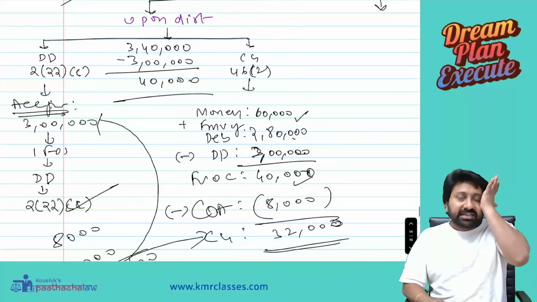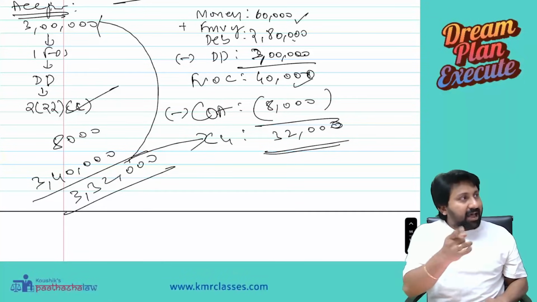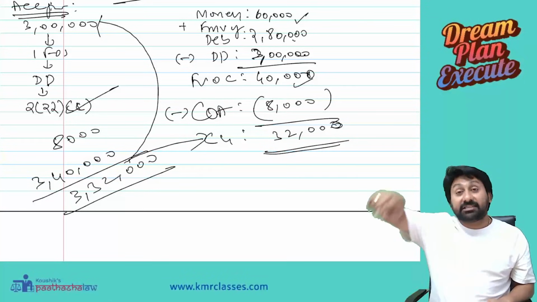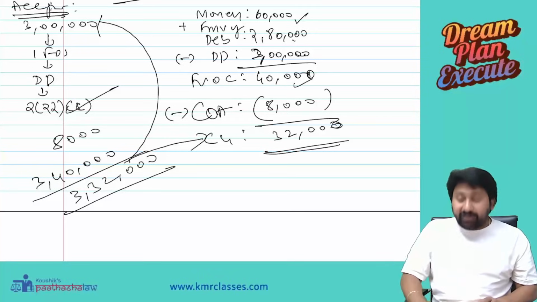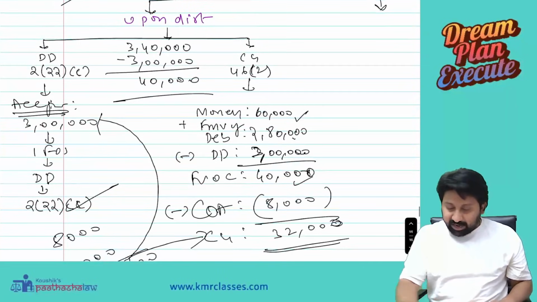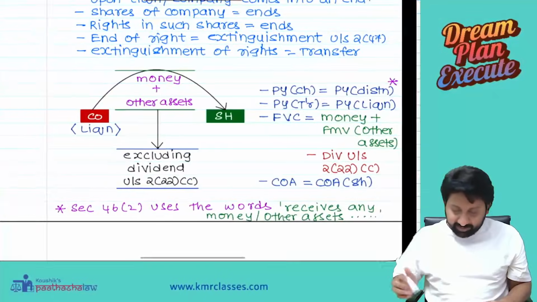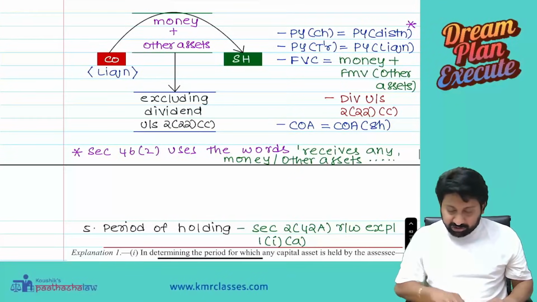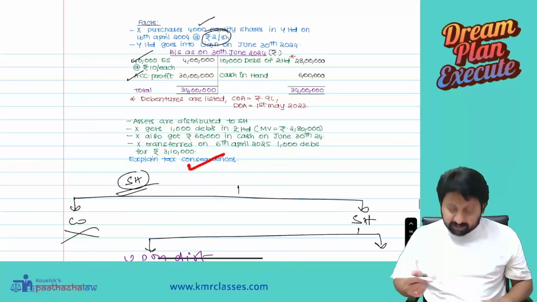Exactly the same amount, 3,32,000, is divided into two parts now. One part they have taken as accumulated profits and charged to deemed dividend. One part is chargeable under the head capital gain for 32,000 rupees. This is how the lawmaker wanted to tax you. Clear? Okay, over. This is one part of the story. So what did they ask us? They asked us to compute tax consequences.